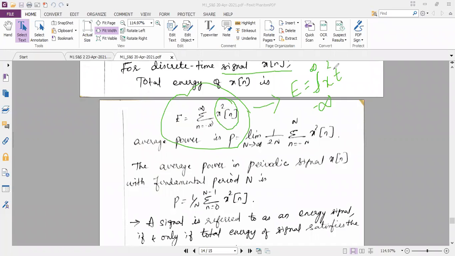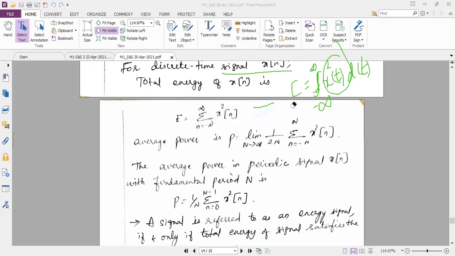For the discrete time signal, integration will not happen, so you have to sum all the samples. So sum is present for the discrete time signal, whereas integration is present for the continuous time signal. Except for that, everything is the same. Here also it is the square of the amplitude of the signal.